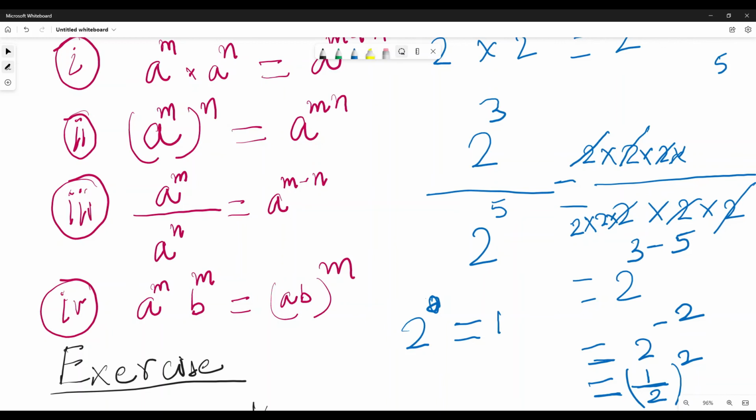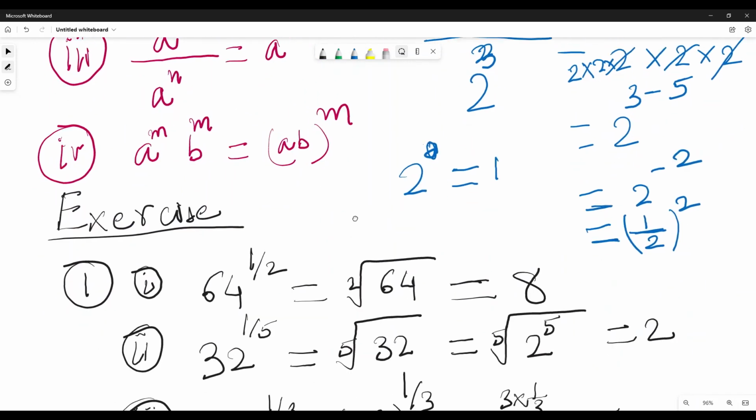Why do we say 2 to the power 0 is 1? If you take 2 to the power 3 and 2 to the power 3, then 3 minus 3 is 0, so 2 to the power 0. Both of them cancel each other, but still the number is 1, it is not 0. So 2 to the power 0 is 1. Likewise, a to the power m, b to the power m, you try to prove it yourself with the example of a equal to 2 and b equal to 3, or any number.